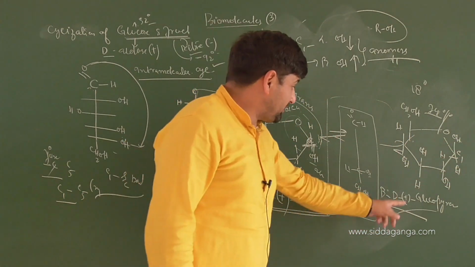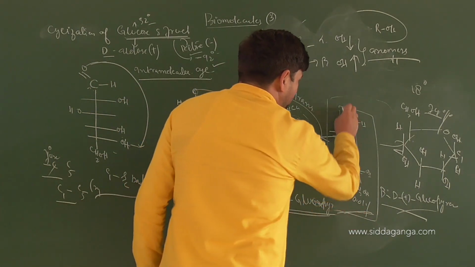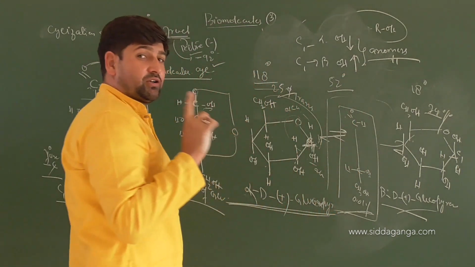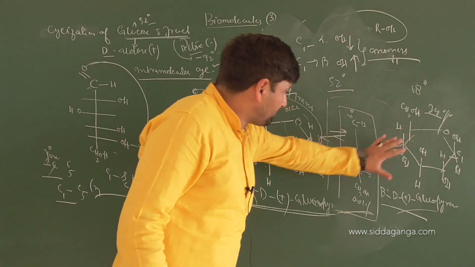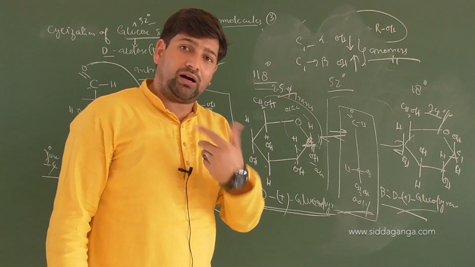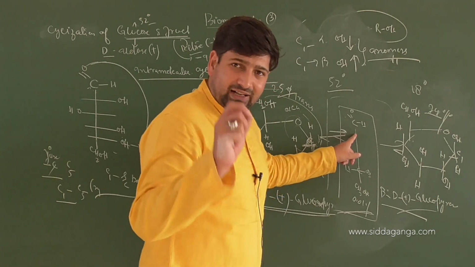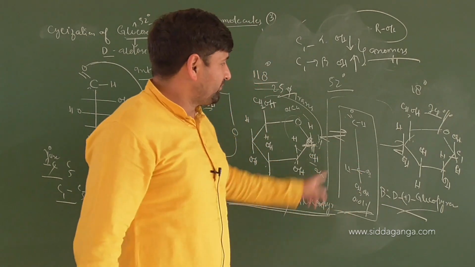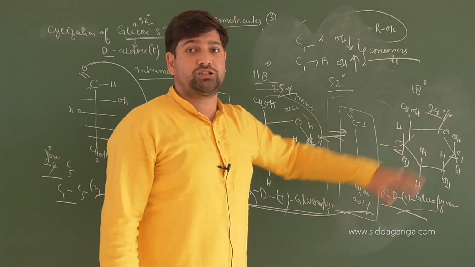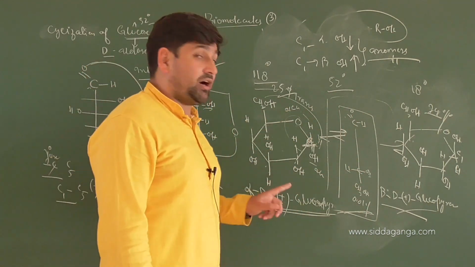So this is alpha form, this is beta form. Now you see that when you see the open structure of it, children, for this glucose, optical rotation for the whole equilibrium mixture is 52 degrees. That's why for glucose, optical rotation is given to be 52. This whole phenomenon is called mutarotation, spontaneous change in the optical activity of pure forms into altered optical activity. We call that mutarotation. That can only happen when the ring opens out. And then when the ring opens out, some percentage of free aldehyde, or free ketone in fructose, will be produced. Due to that, solutions will show reactions towards particular reagents like Tollens reagent and Benedict or Fehling solution respectively. Clear or not? This is the reason why all monosaccharides are reducing.